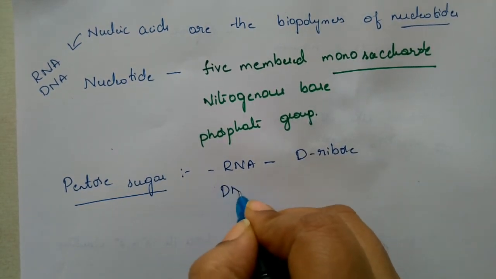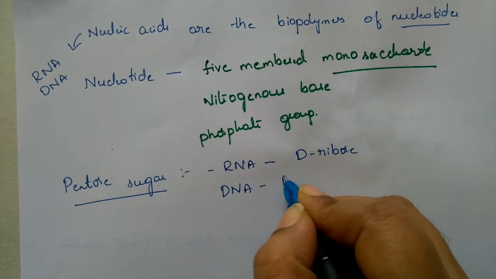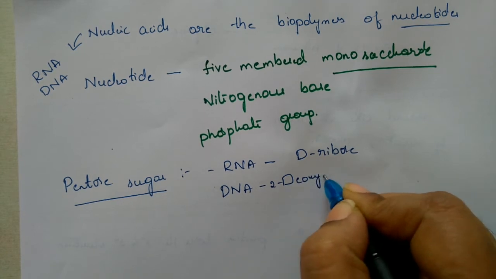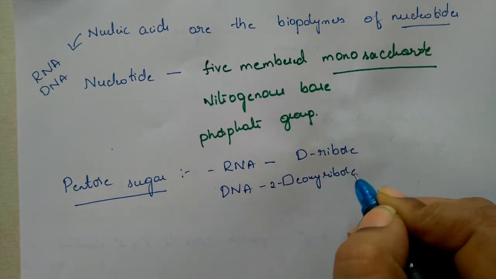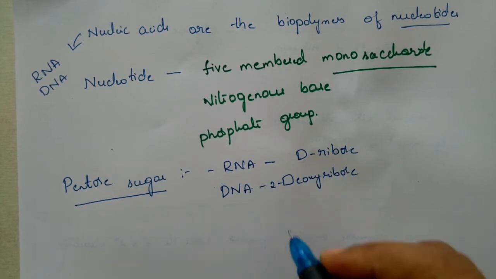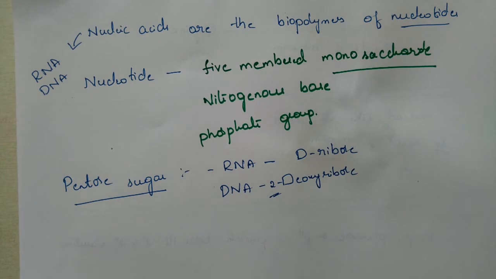In the case of DNA, it is 2-deoxy-D-ribose, or 2-deoxyribose, either one. Writing the 2 is very, very important. Next, which are all the bases?